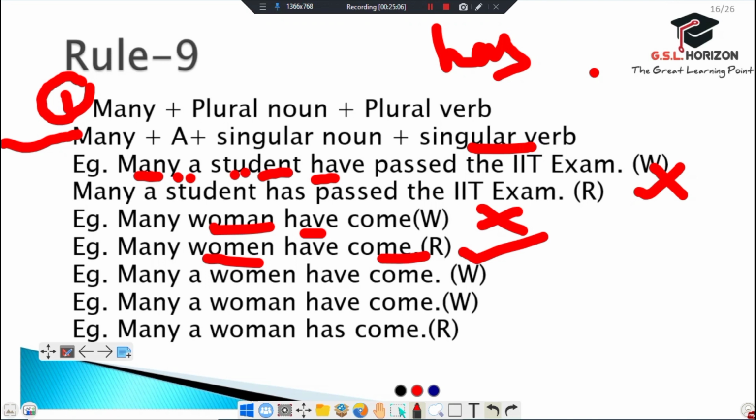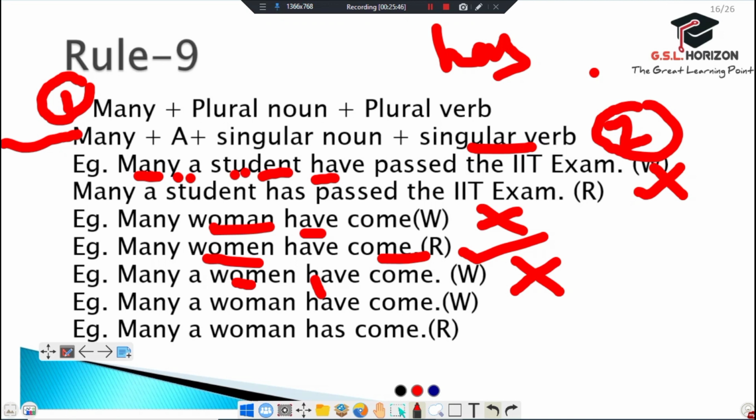Many a women have come. This sentence is wrong, because we can see from the second example of rule number 9, many a woman. We should use woman here, because we always use many plus a plus singular noun, and also we use a singular verb with it. So this sentence is incorrect.